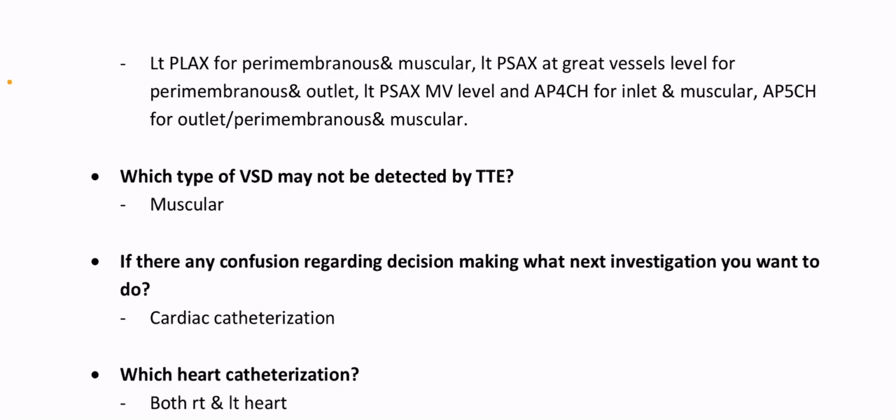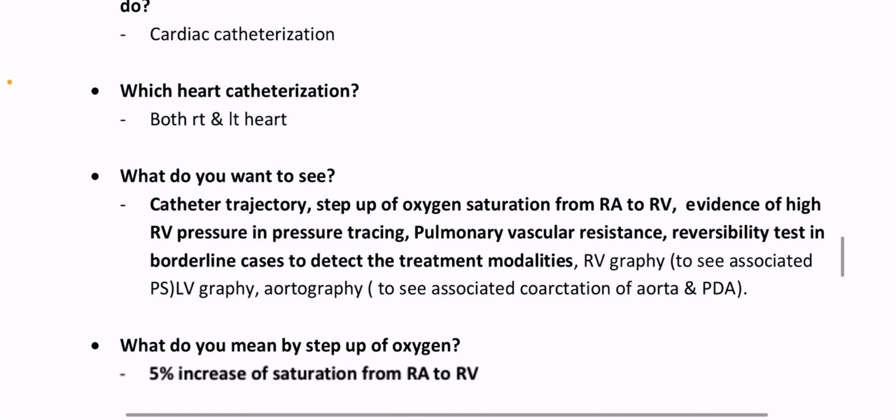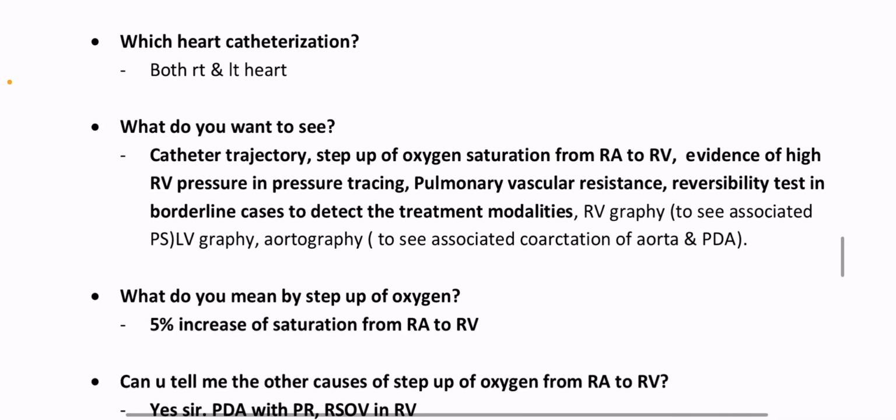If there is any confusion regarding decision making, what next investigation you want to do? Cardiac catheterization. Which heart catheterization? Both right and left heart catheterization. What do you want to see?